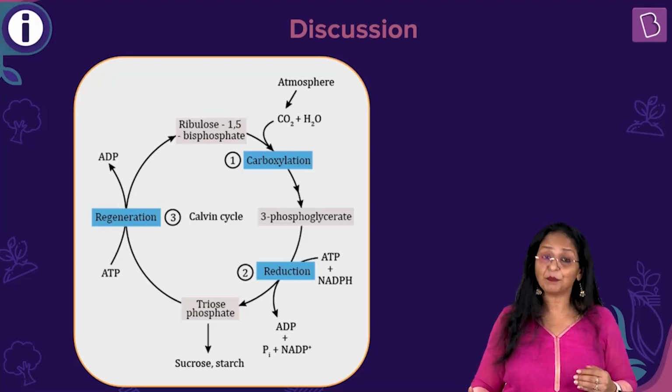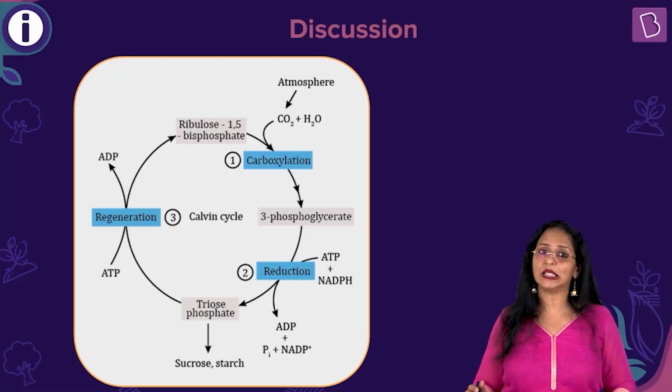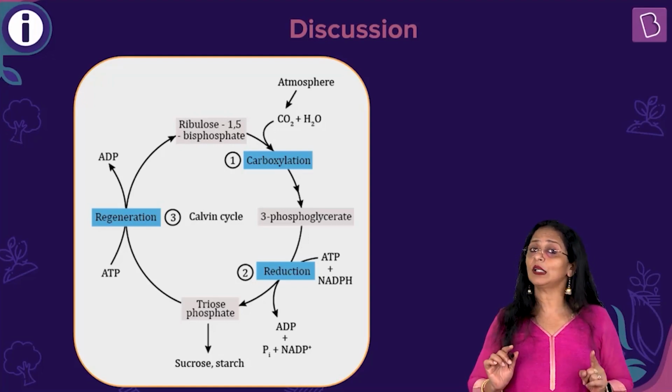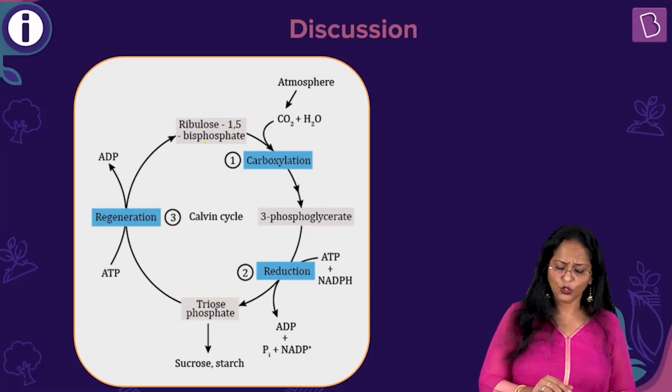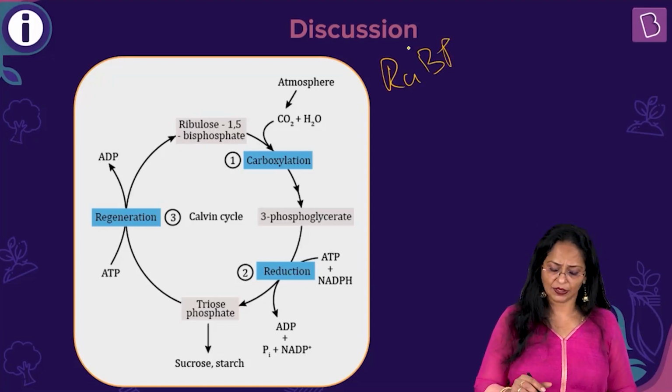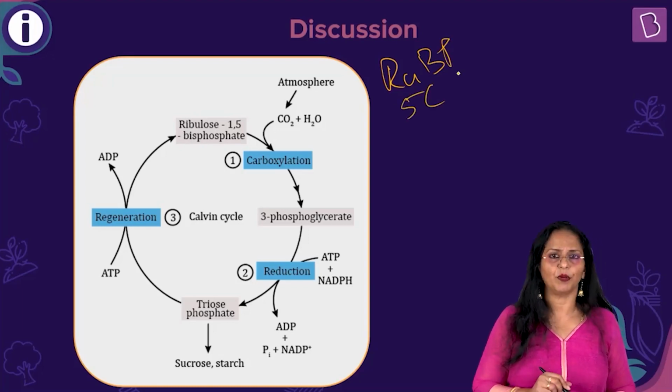The first step is carboxylation. So what happens in carboxylation? Now remember what our end product is. It is glucose, a 6-carbon compound. Okay. Now look at this cycle. RuBP. Now RuBP, I'm just going to write it here. Ribulose bisphosphate, ribulose 1,5-bisphosphate is a 5-carbon compound.